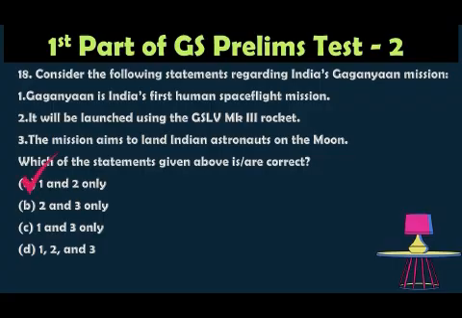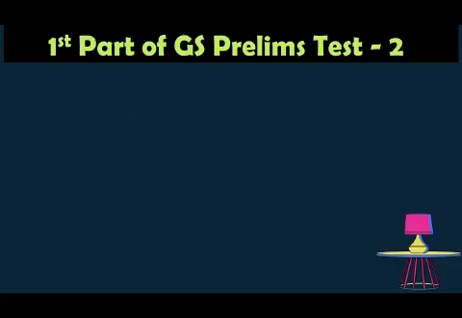Statements 1 and 2 are right. Gaganyaan is India's first human spaceflight mission, aiming to send astronauts into Earth orbit, hence statement 1 is correct. The mission will be launched using the GSLV Mk3, also called LVM3, hence statement 2 is also right. However, Gaganyaan is not a moon mission. It will carry astronauts to low Earth orbit, not the moon, so the third statement is wrong. The option is 1 and 2 only.